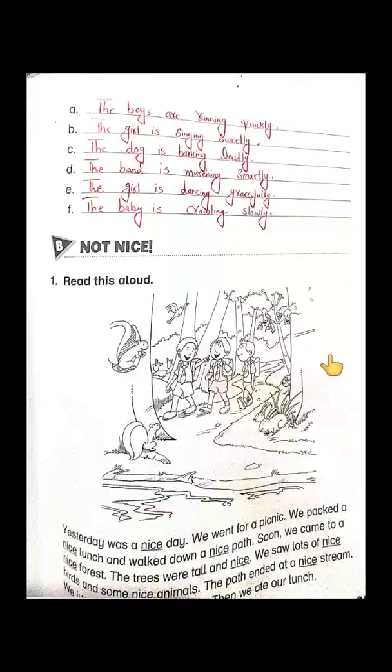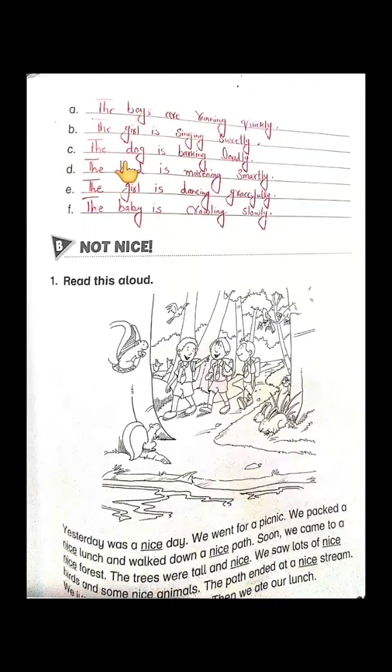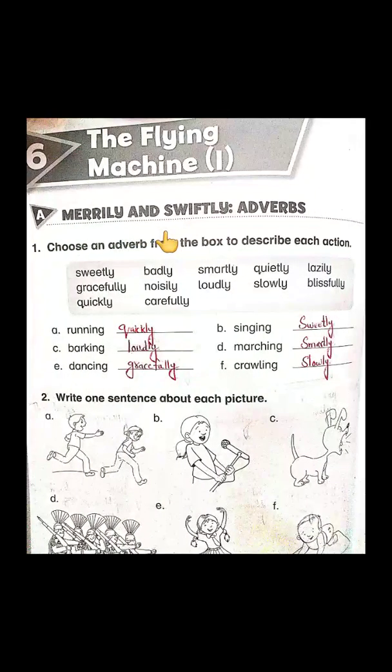These sentences you are going to write here in these given blanks. Okay, I have written them for you. I hope you have understood the pictures and the relationship of suitable adverbs with verbs.